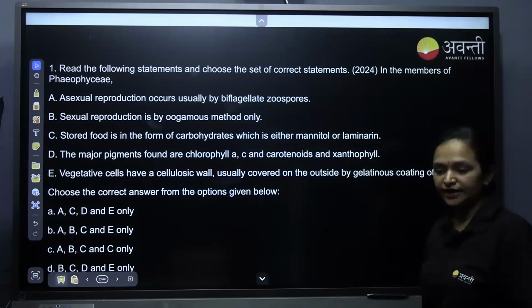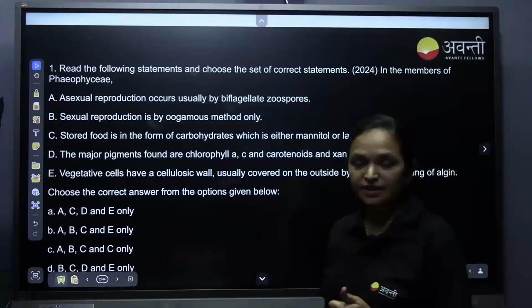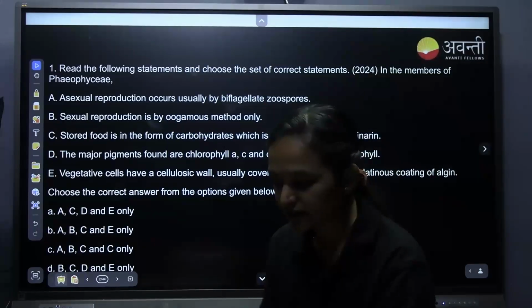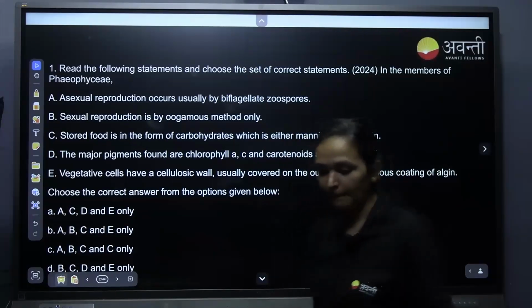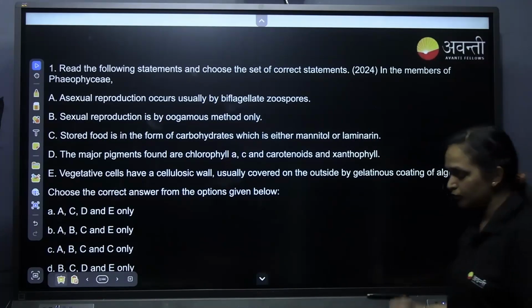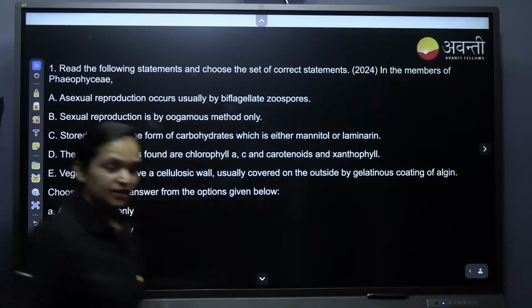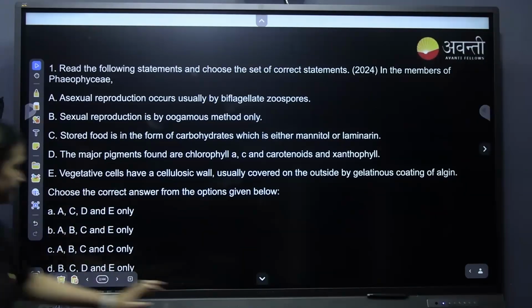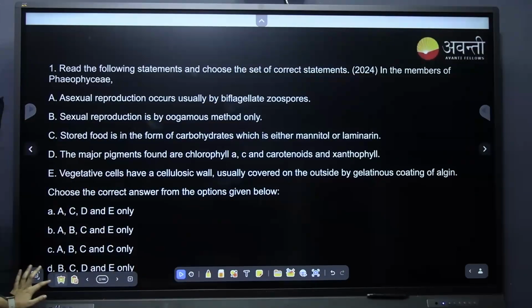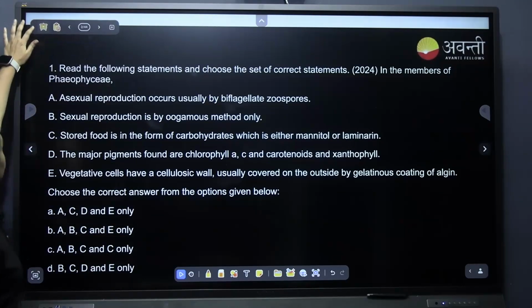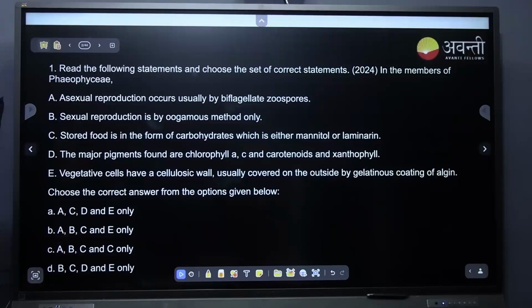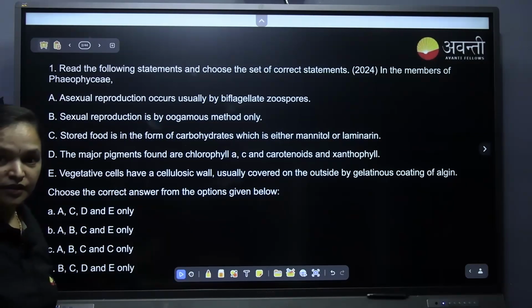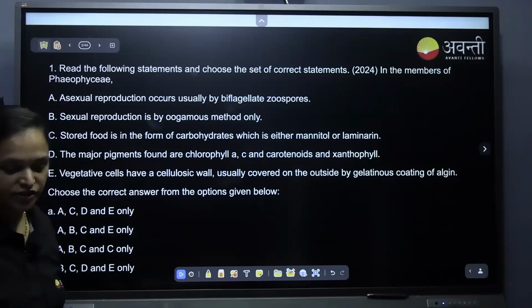Can you read it? If yes, please thumbs up if you can see it. I'll give you 20 seconds. Shall I give you 20 seconds for reading the question? Please read it carefully and put the answer here in the chat box.